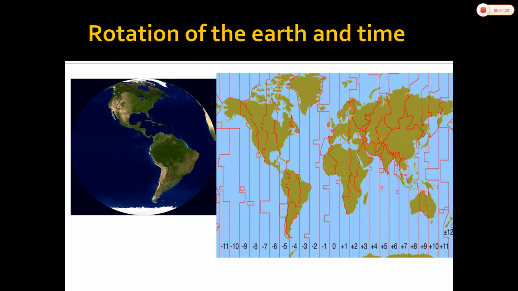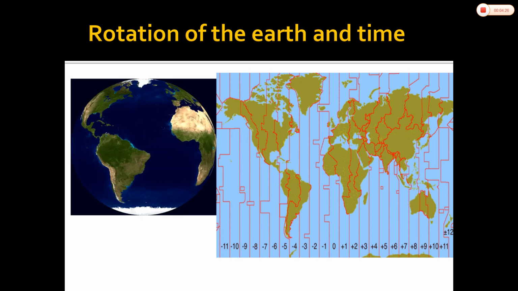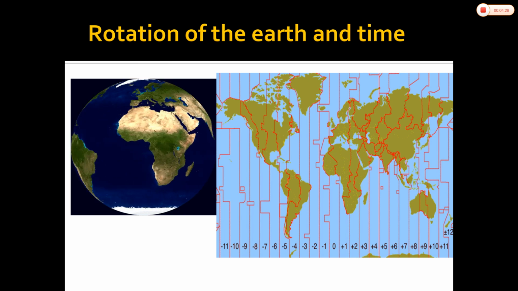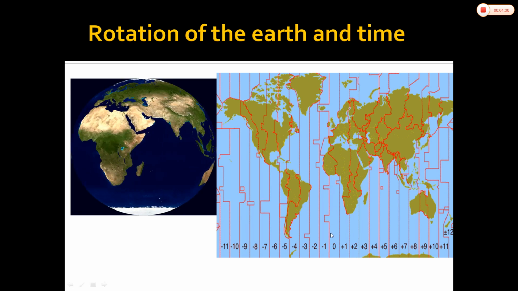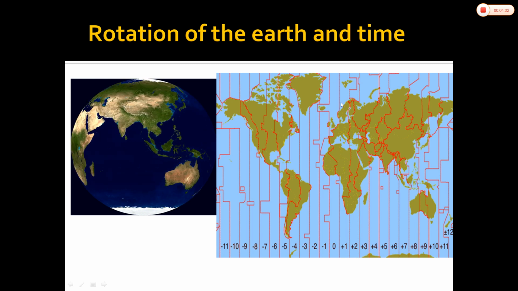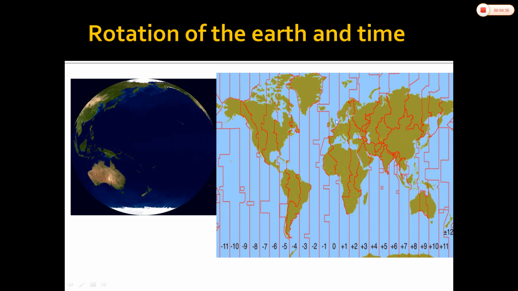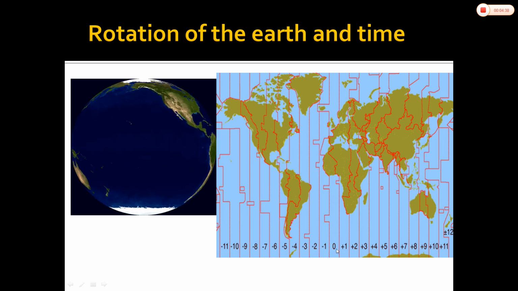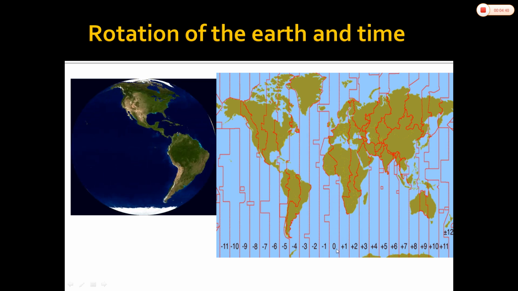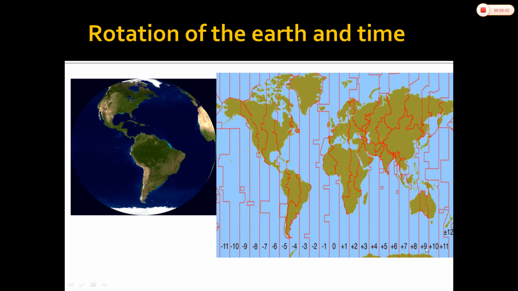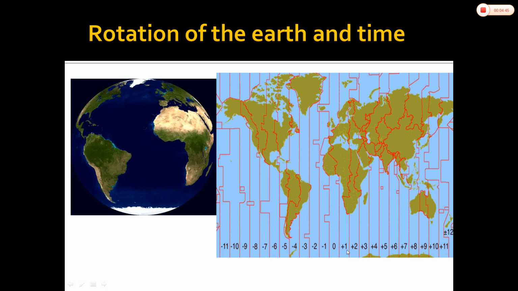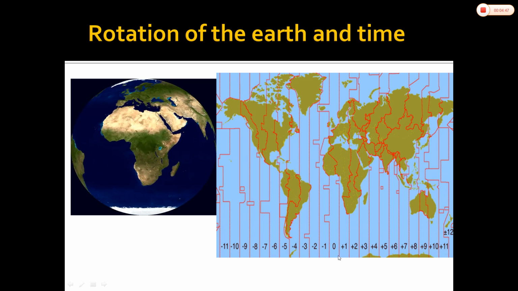To better understand this fact, we have to understand the calculation. But before this, if you see here, this is the Greenwich line where the time is 12. If you go towards the east, the time will be ahead of Greenwich time.